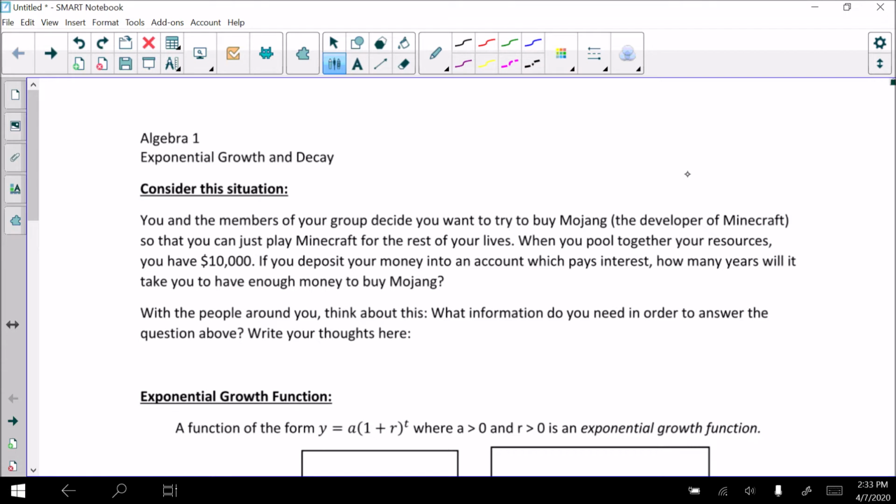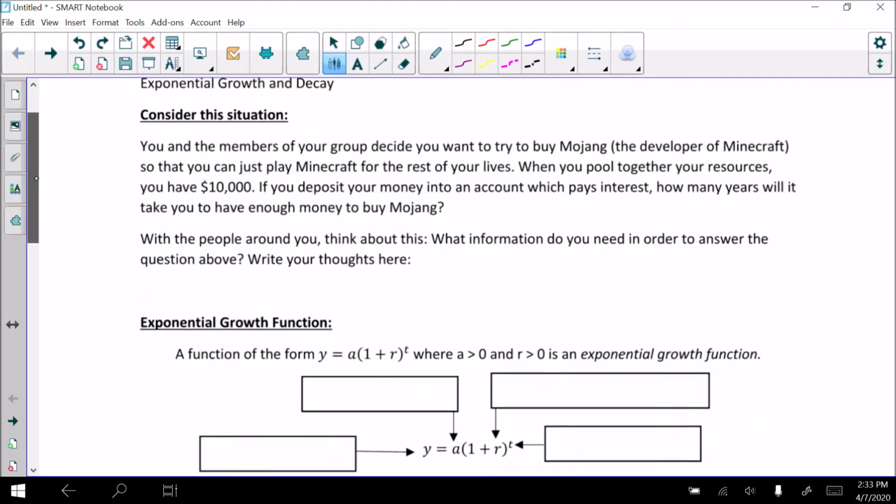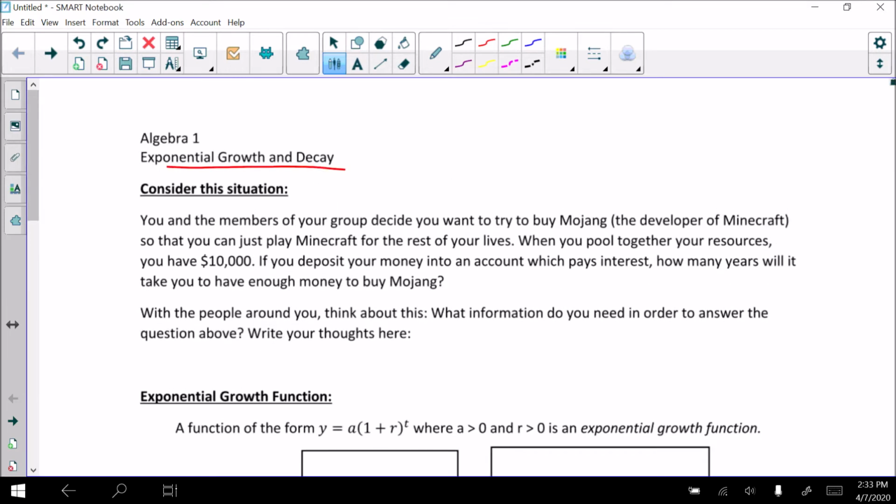All right, so let's get into this video. This is the only video for this week. We are talking about exponential growth and decay functions, and how we can use exponential growth and decay to help us model some real life situations.